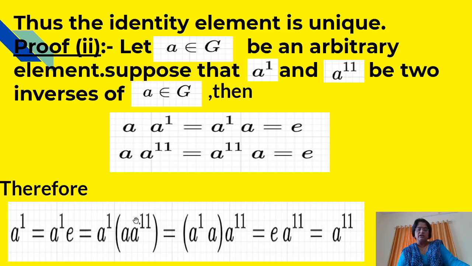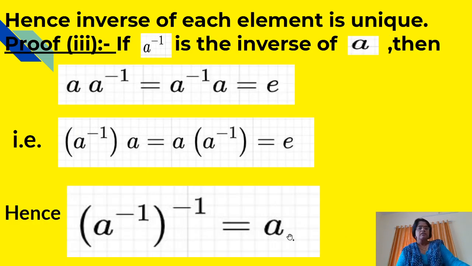After this, using associativity, we can write A dash into A, then into A double dash. But A dash into A will be the identity element using this equation, and therefore E into A double dash, E is the identity element, and therefore this is equal to A double dash. And hence we can say that the inverse of each element is unique.